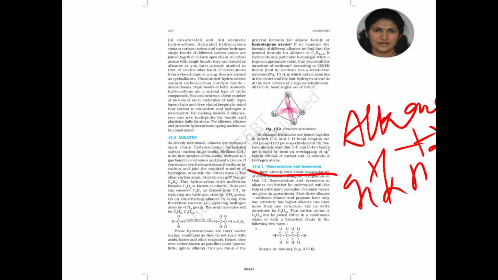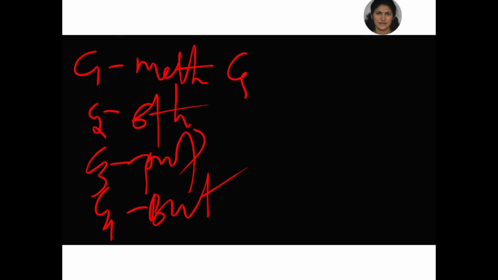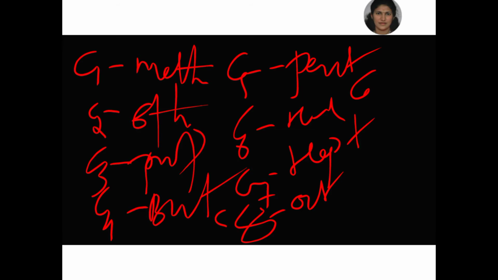We get the standard forms: C1 is meth, C2 is eth, C3 is prop, C4 is but, C5 is pent, C6 is hex, C7 is hept, C8 is oct, C9 is non, and C10 is dec.